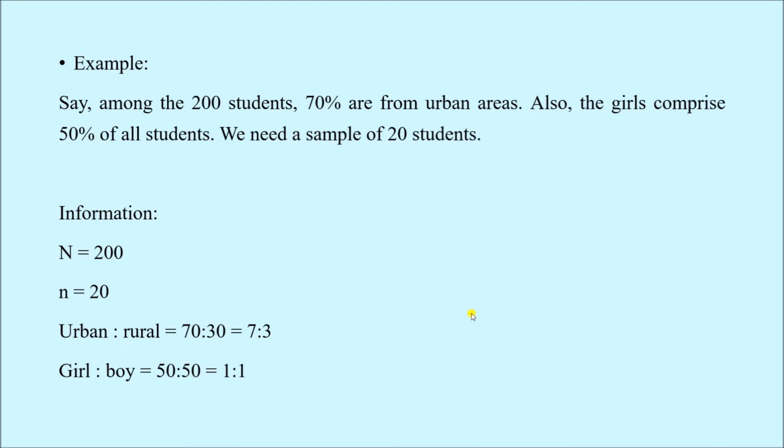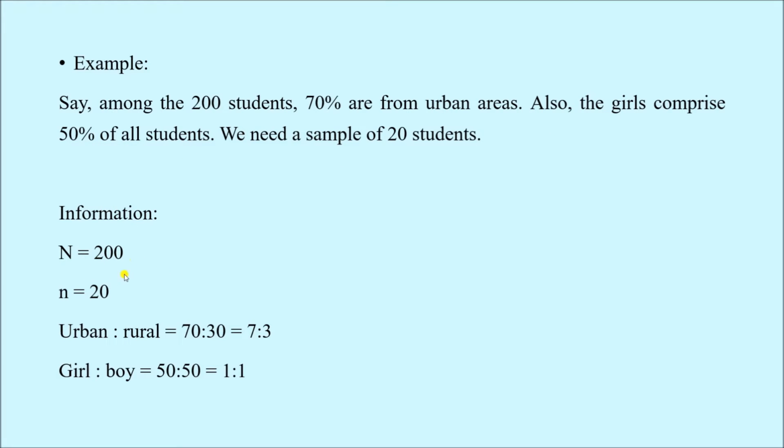Now here I have given an example about how to conduct a stratified random sampling. Suppose we have 200 students in our class, and again, just like previous videos, we also need a sample of 20 subjects for our study. So there is certain information that has been provided here. These 200 students, 70% of them are from urban areas, and also girls comprise 50% of all students.